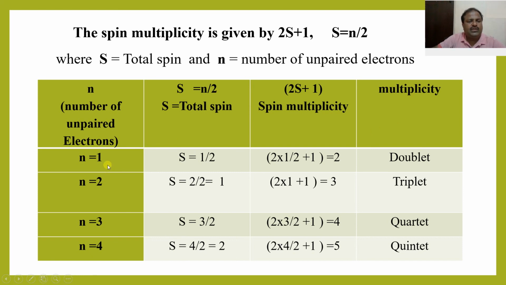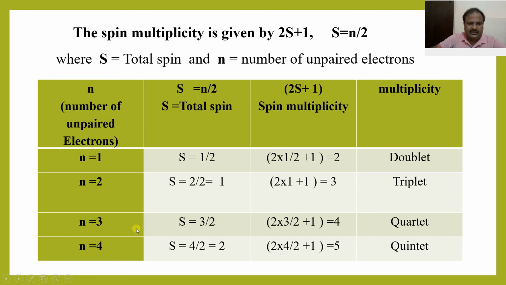If n is equal to 1, then total spin is 1 by 2, and spin multiplicity is 2 into 1 by 2 plus 1. The 2 cancels, and 1 plus 1 is equal to 2, which is a doublet. If n is equal to 2, S is 2 by 2, that is 1, spin multiplicity is 3, a triplet.